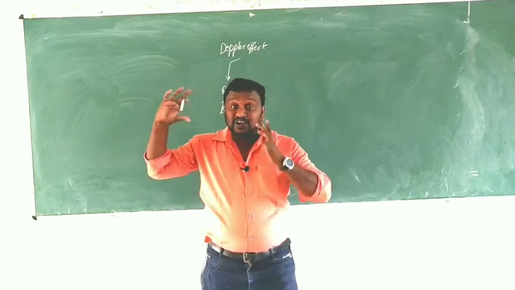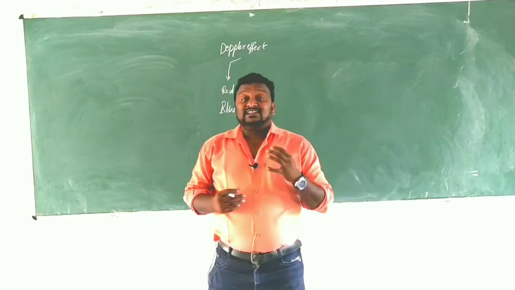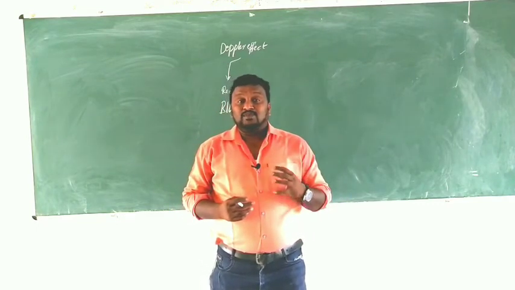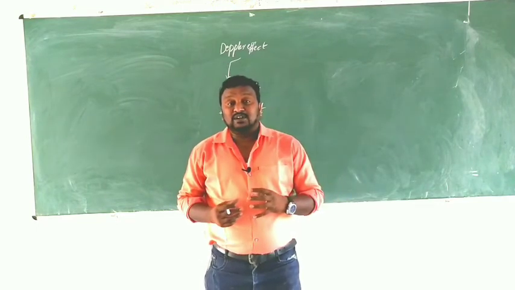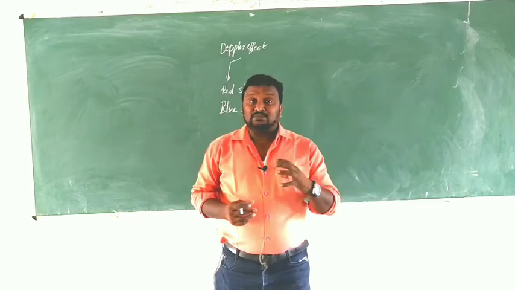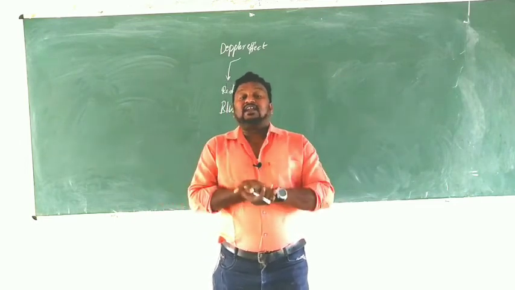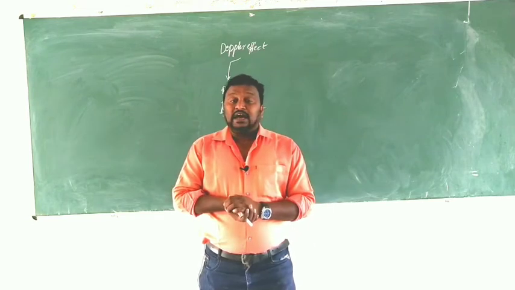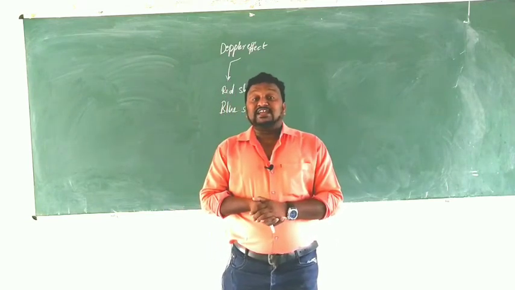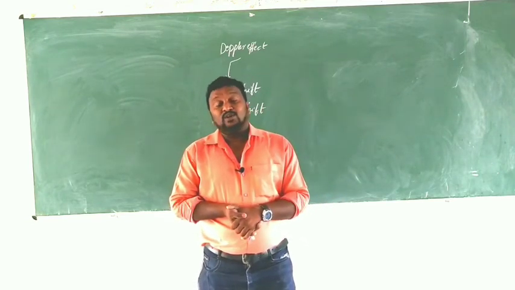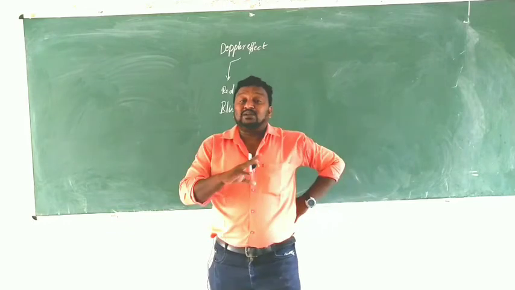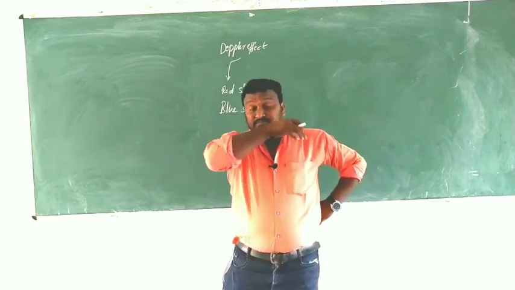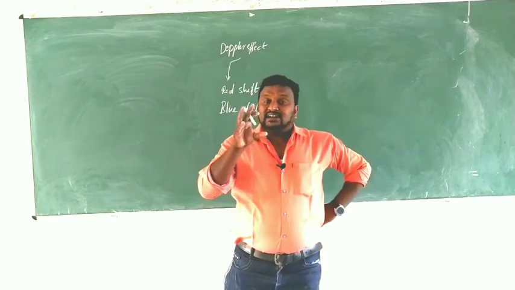We learnt that there is an apparent change in frequency observed by the observer when the source and observer are in relative motion. That is the Doppler effect.